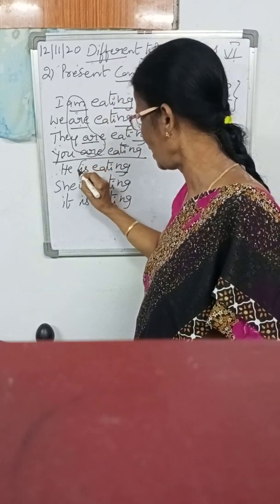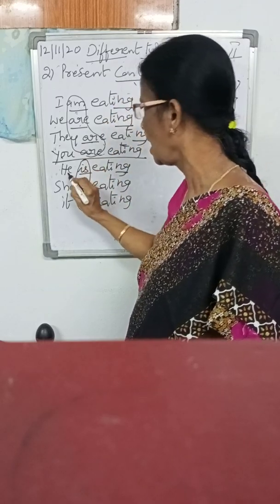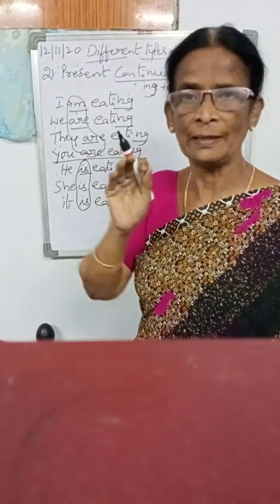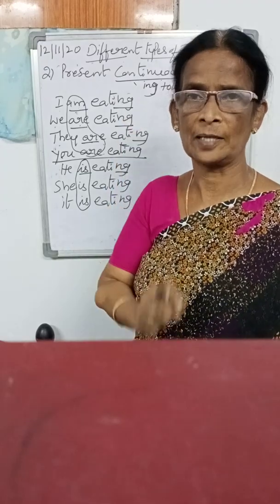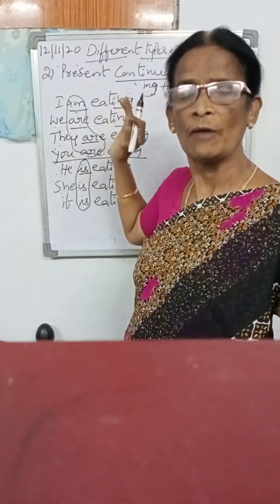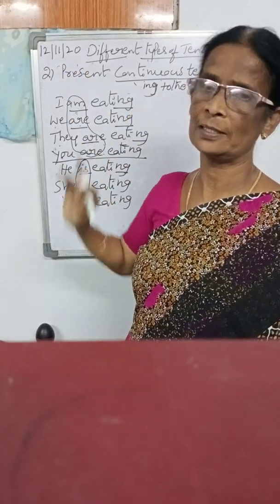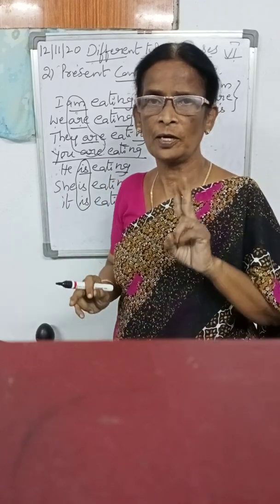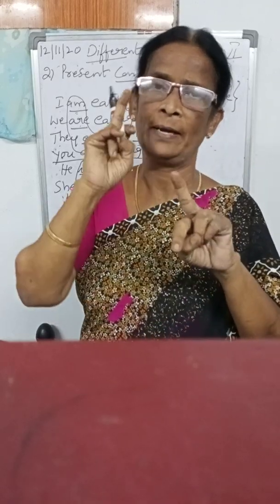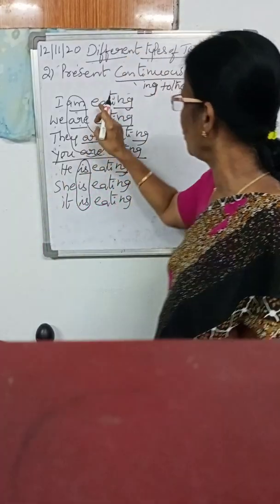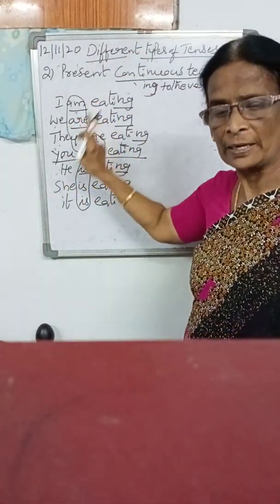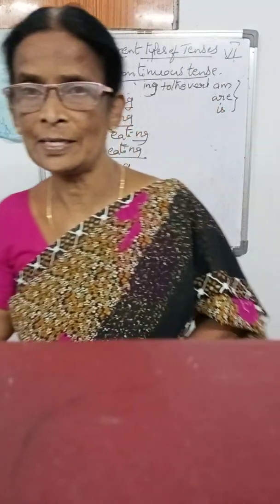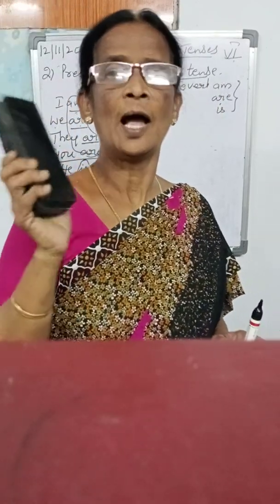So whereas he is, she is, and it is. By the side of he, she, it, we should use is in the present. In the present, is is the present tense helping verb, are is the helping verb, and am is the present tense helping verb. By adding ing, it shows the continuous tense. So, we have learned only two: simple present tense and present continuous tense. Have you understood what the helping verbs of the present tense are? Am or is. By seeing these, we can say that it is the present. Ing shows the continuous tense.